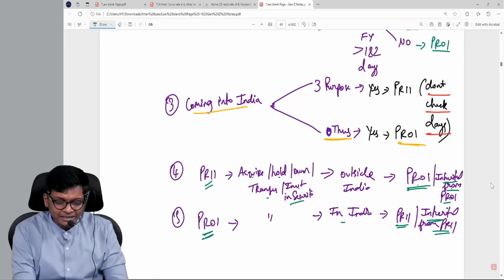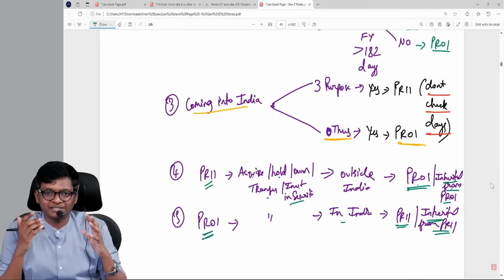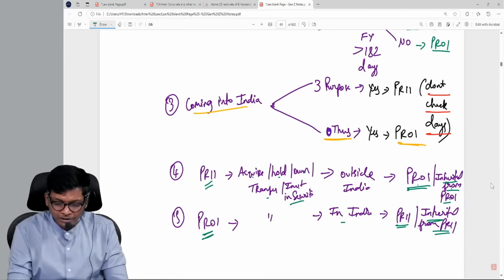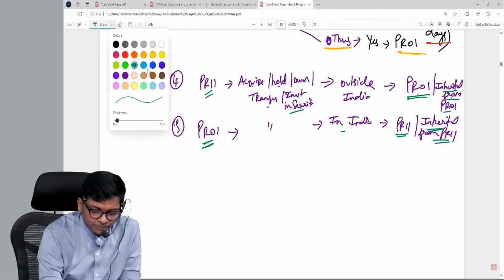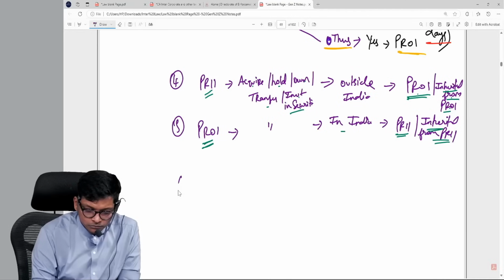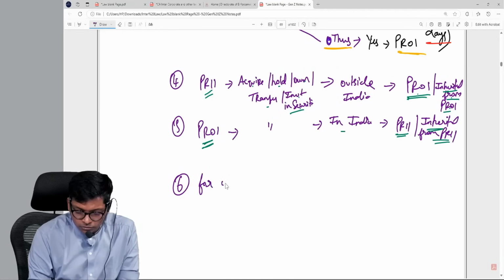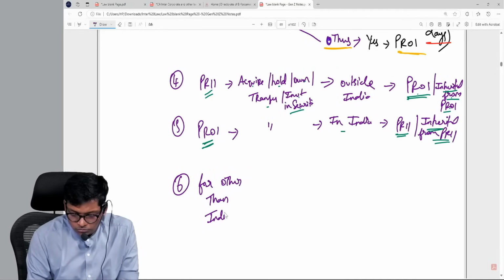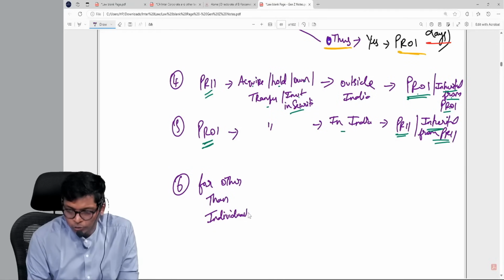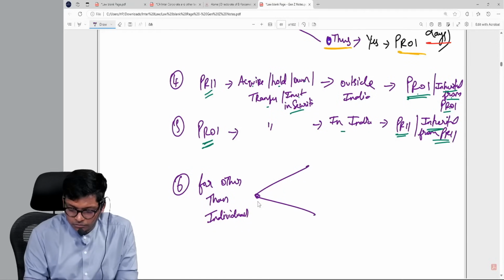Then this PRIA and PROI, that is for property purchase. And for company you have to write the last one. Residential status for company, for entities other than individuals, 3 points.